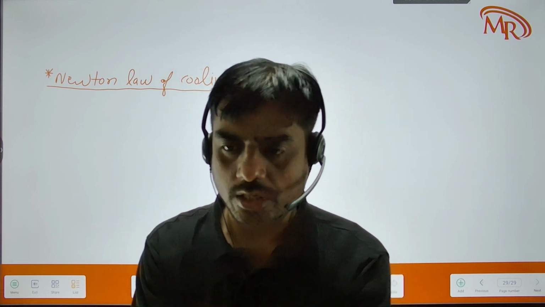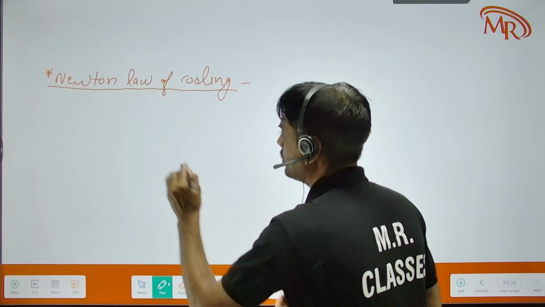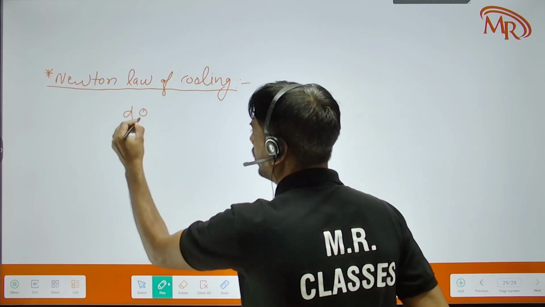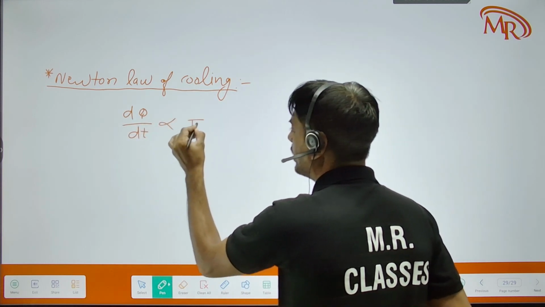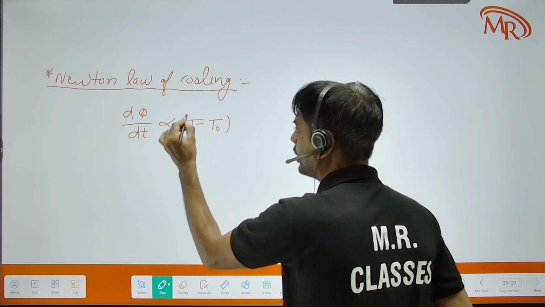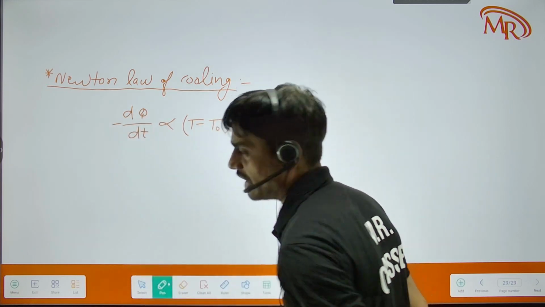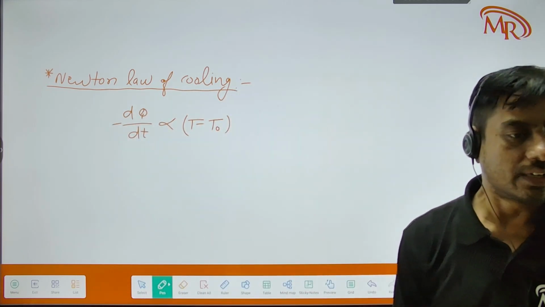directly proportional to the difference of the temperature of the substance and the temperature of the surroundings. So according to this law, dQ upon dt is directly proportional to T minus T naught, and we will apply a negative sign. Why negative sign?